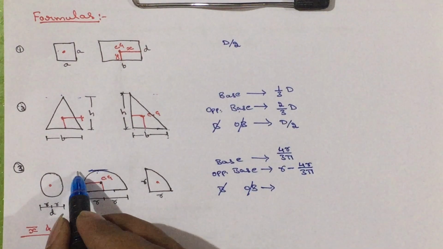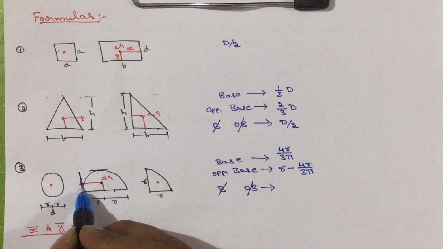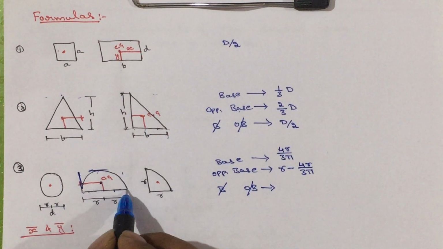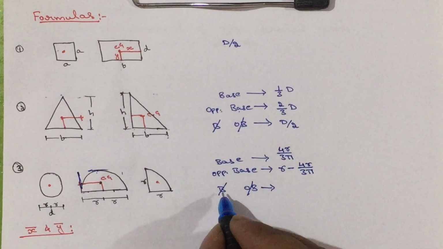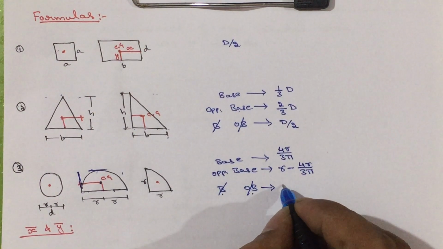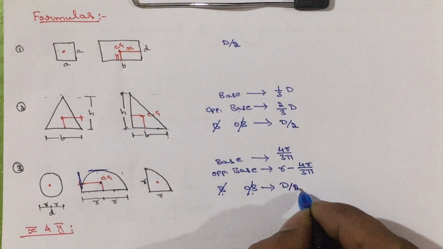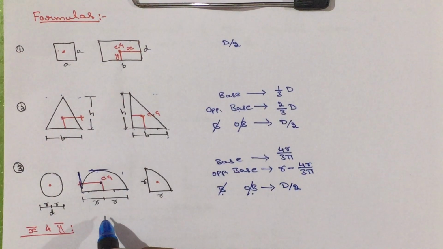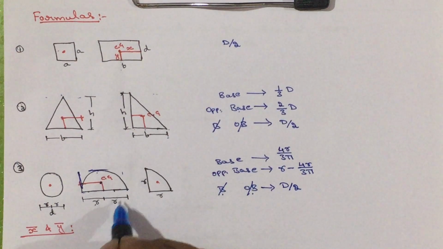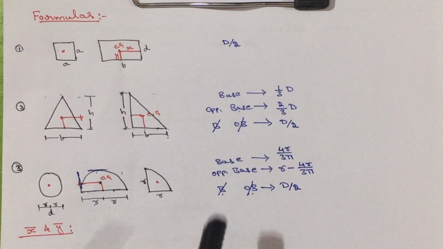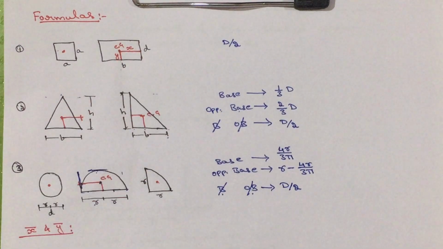Then suppose I consider the left hand side here, it is neither a base nor opposite to the base also. So, if it is not a base and not opposite to the base, then the distance is given by distance divided by 2. The total distance in this direction is r plus r, that is 2r. 2r divided by 2, that is nothing but r. Understood? Now, this is regarding these simple figures.